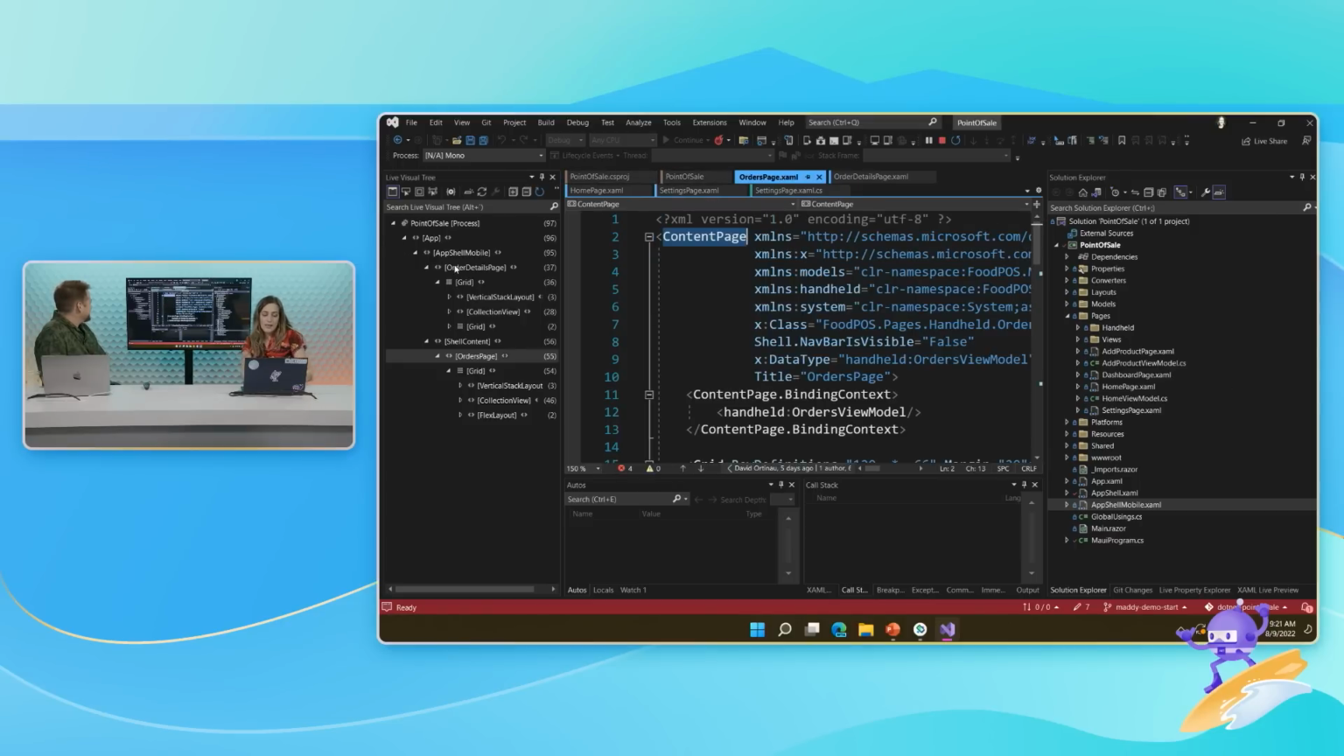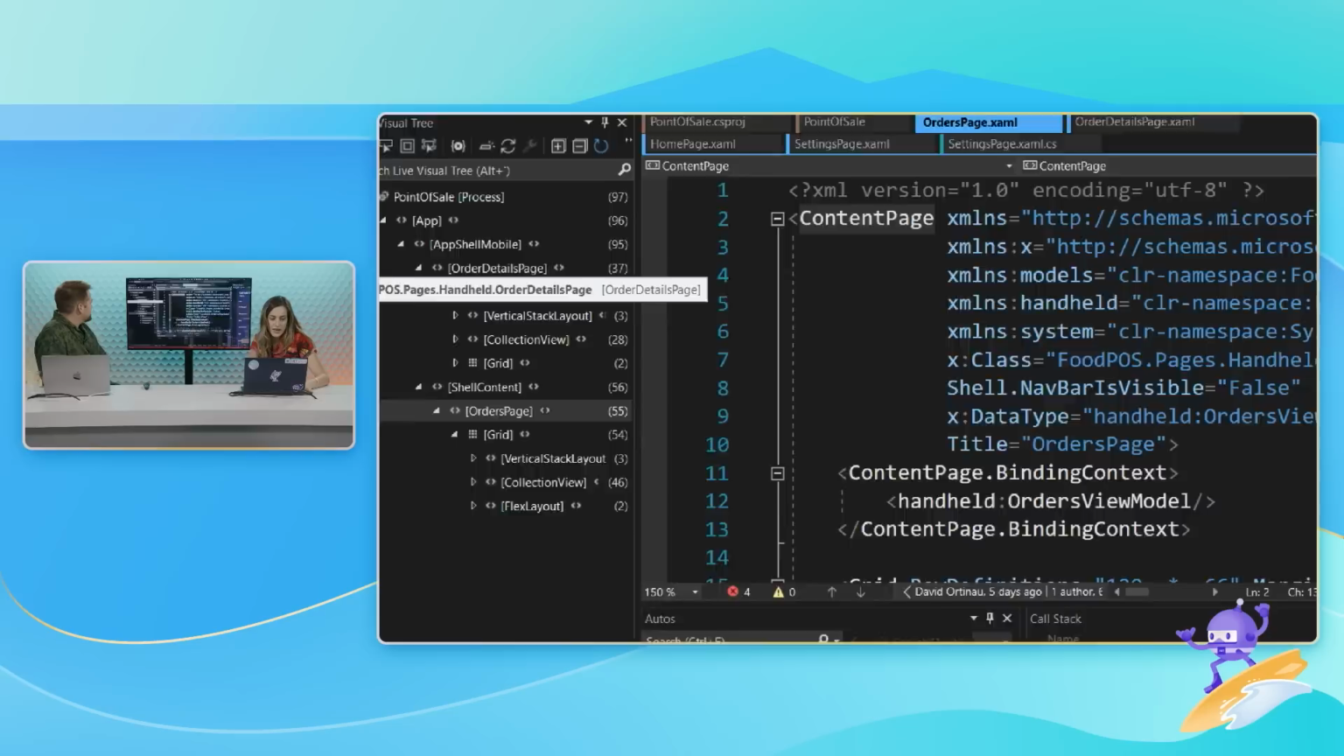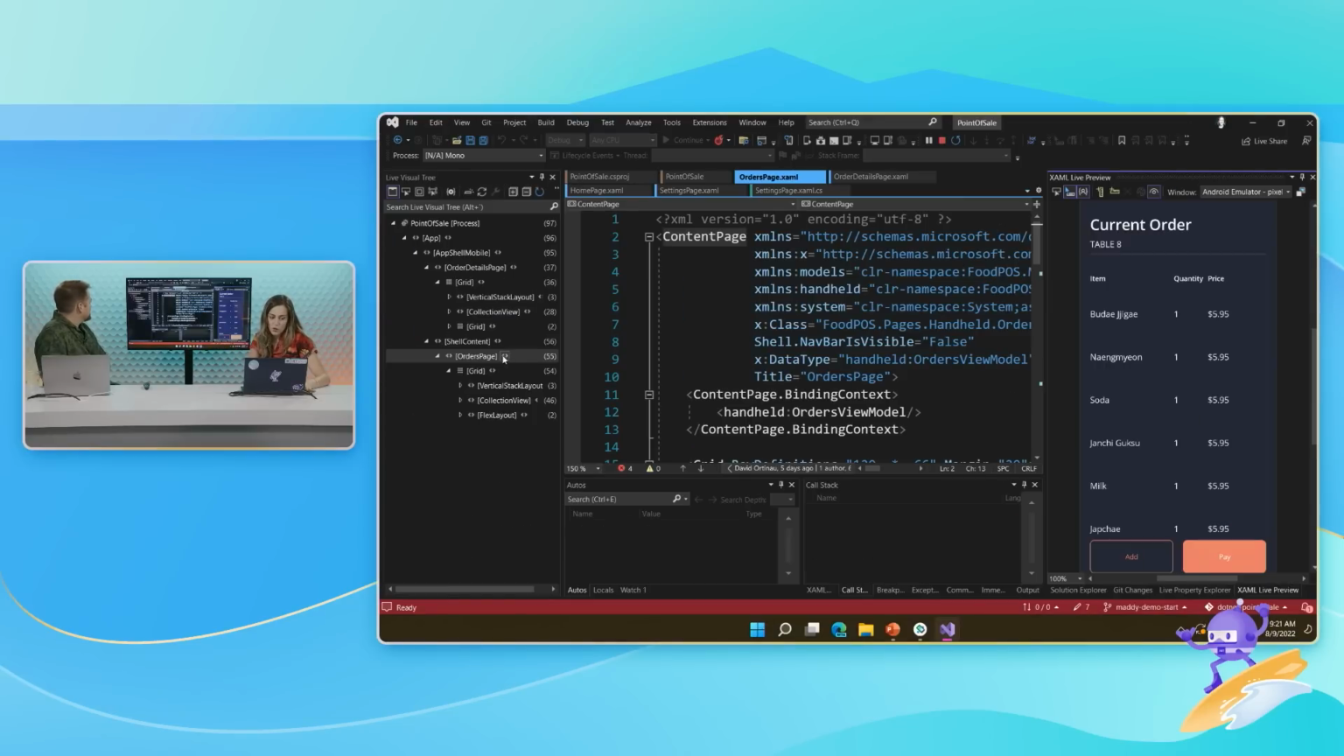But if I look here in my live visual tree, which describes the visual hierarchy of my entire application in one place, I can see that when I navigated to this details page, it added the little detail page in my tree here. So there's something with the shell. Cool. This is not the orders page anymore, but I can see you used a vertical stack layout, a collection view, and a grid. And just looking at this UI, this looks like a collection view to me.